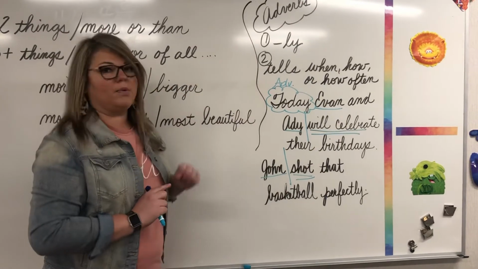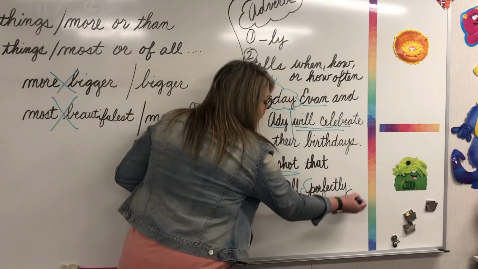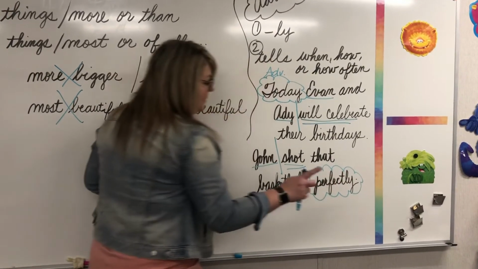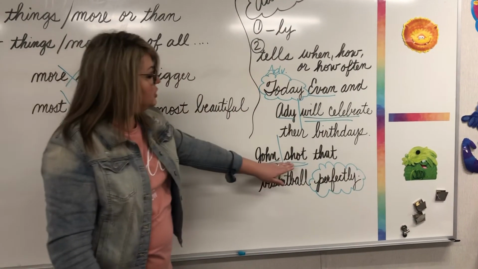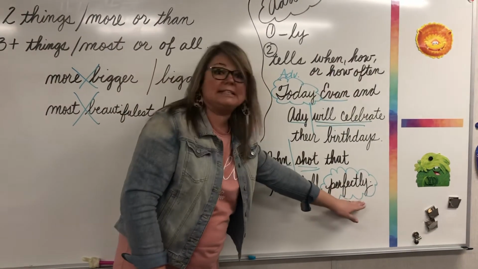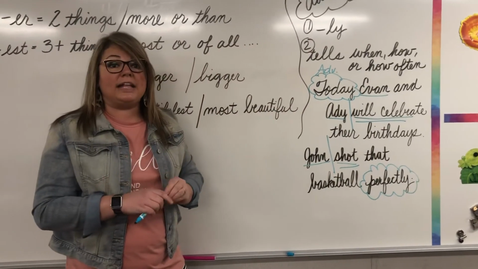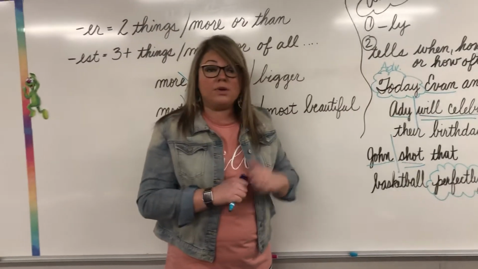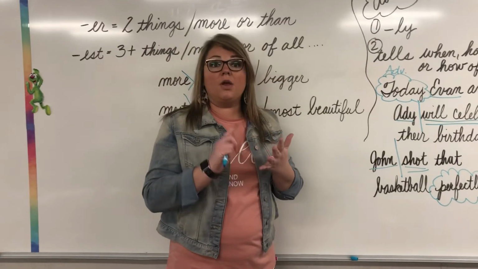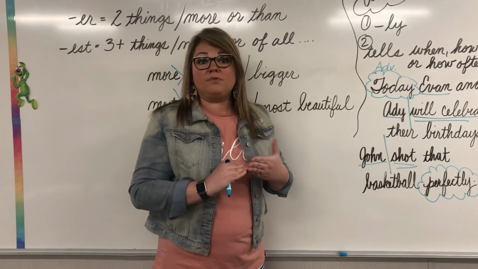Now, let's see. Do you see any ly words? Yes, the word perfectly is an ly word. And so we know that will be our adverb, because John shot how, it answers the question how, and it ends in ly. John shot how, John shot perfectly. And so make sure you're looking for those ly words. You're asking how, when, or how often after your verb to find those adverbs.